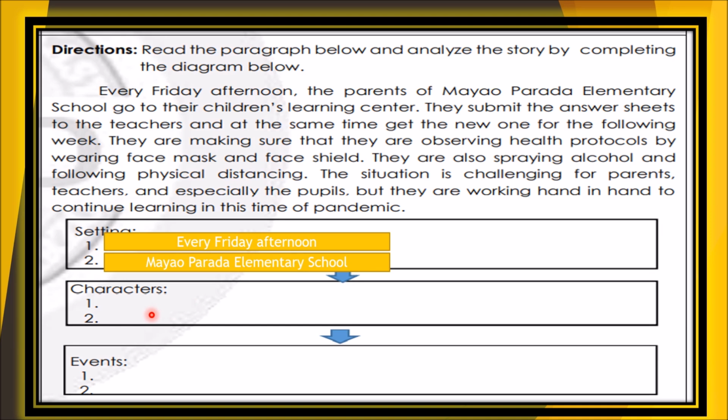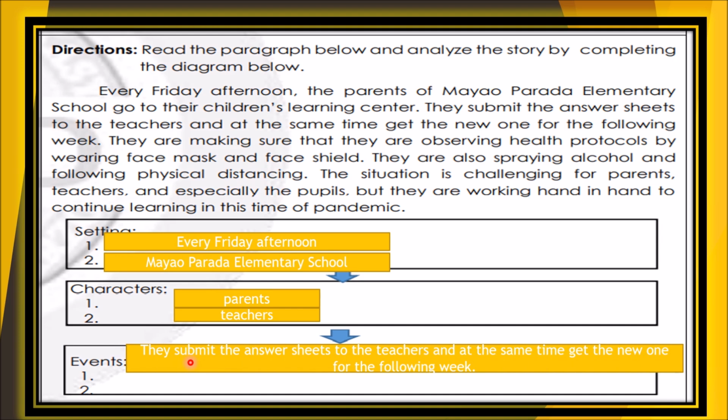How about the characters, kids? Okay, the characters are the parents and the teachers. Then how about the events? Okay, the events are: they submit the answer sheets to the teachers at the same time to get the new one for the following week.